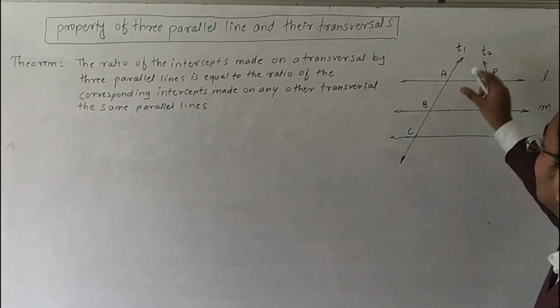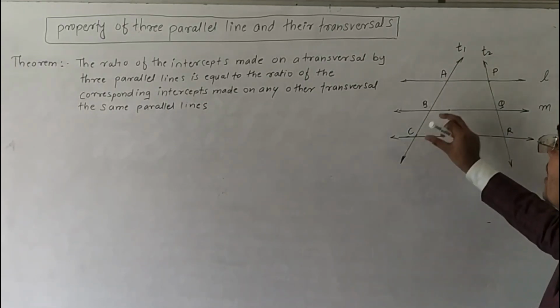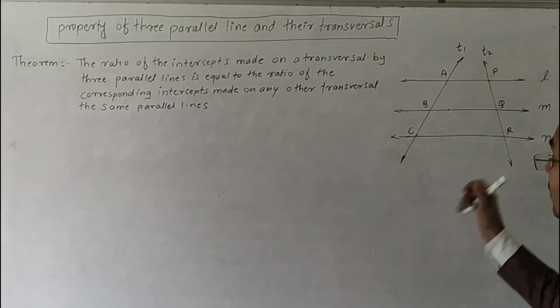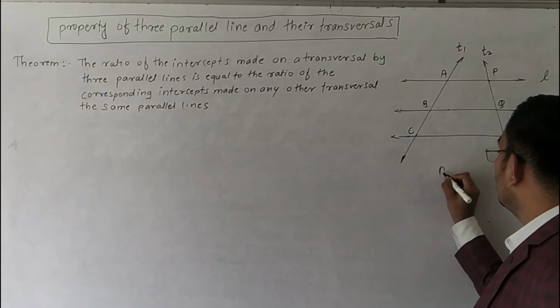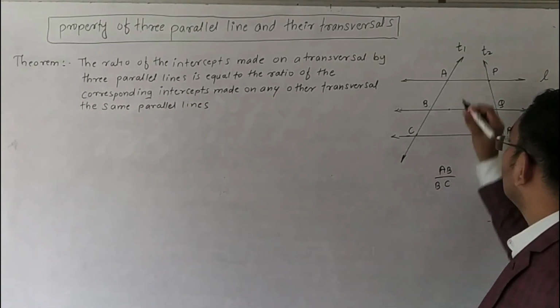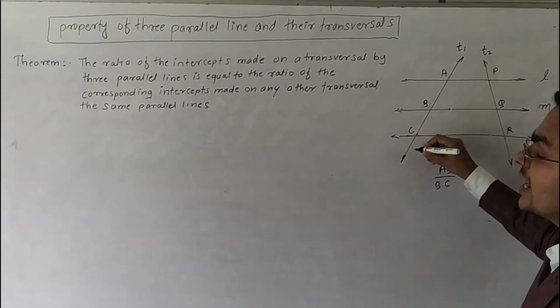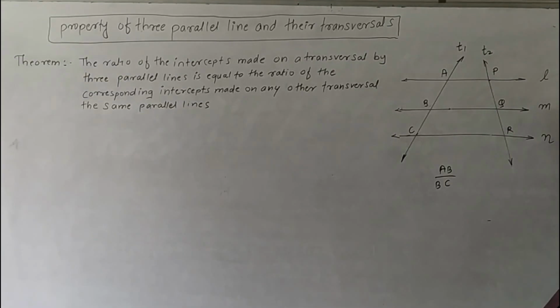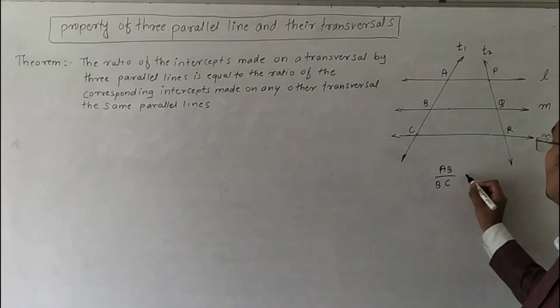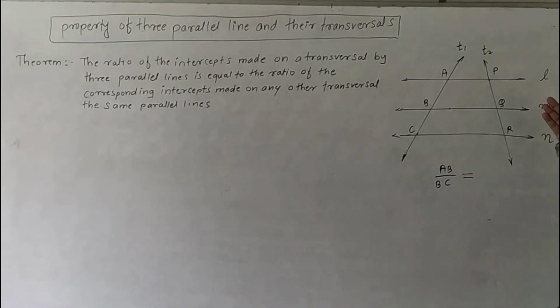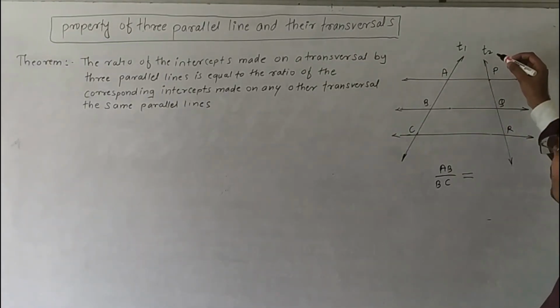Here, on transversal T1, the intercepts are AB and BC. AB is an intercept and BC is an intercept on transversal T1 made by three parallel lines L, M and N, and the ratio is equal to the ratio of intercepts made on another transversal, T2.